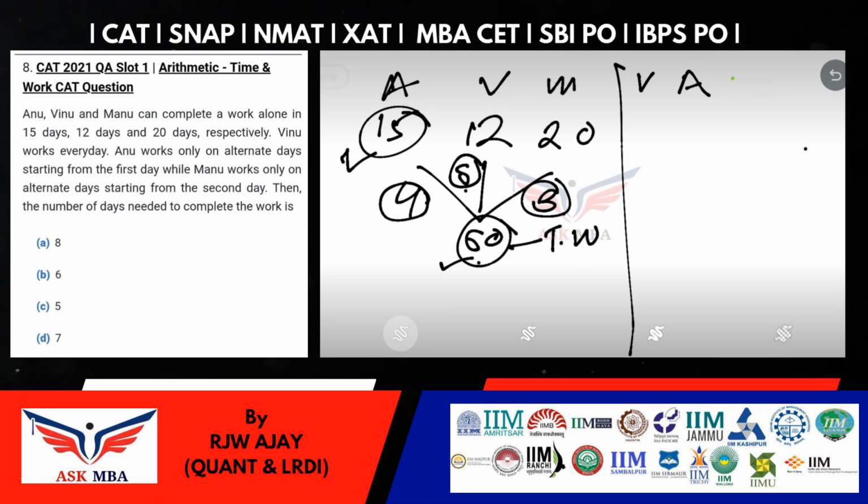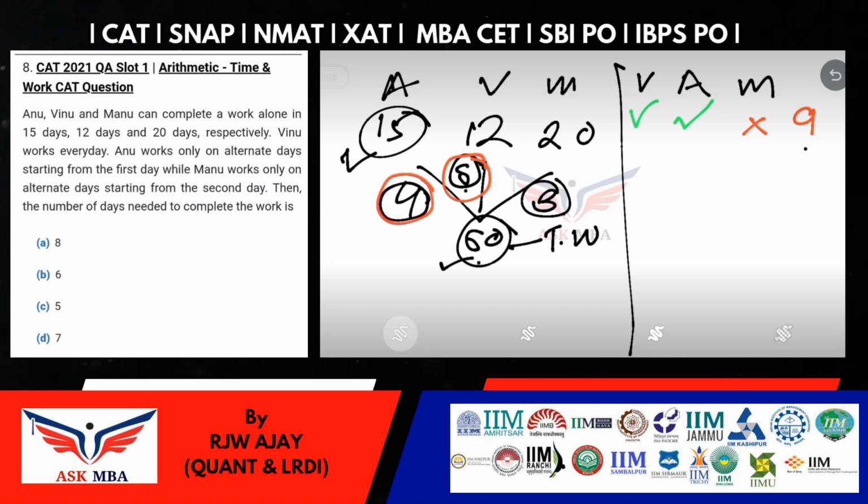So now I can say, on the first day who will be working? Vinu will be working on all the days. On the first day Anu will also work, because it is said Anu works only on alternate days starting from the first day. So on the first day Vinu and Anu will be working, but Manu will not be working. It is clearly said in the question. So if Vinu is working, he is making 5 chairs on the first day, and Anu is making 4 chairs on the first day. So in total they are making 9 chairs on the first day, right?